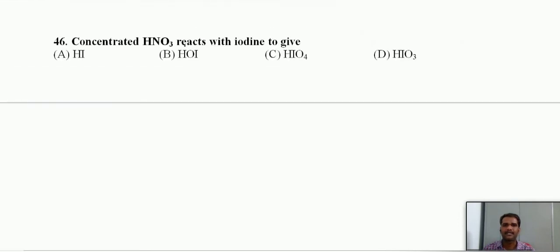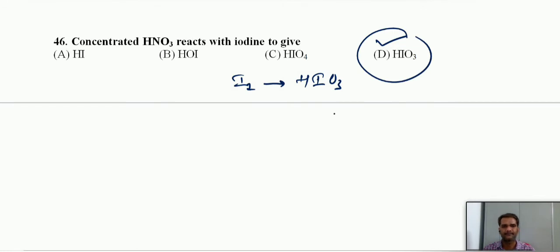Next, concentrated HNO3 reacts with iodine. Concentrated nitric acid can act as a strong oxidizing agent. It can oxidize iodine, I2, to iodic acid. You will get iodic acid, meaning HIO3, not periodic acid. You will get iodic acid only. This also you have to observe very carefully: it is HIO4 or HIO3.